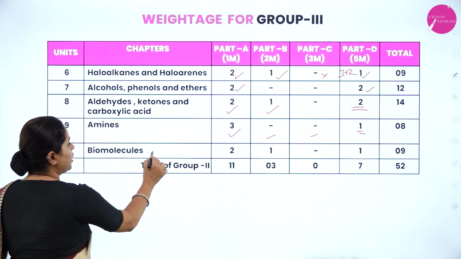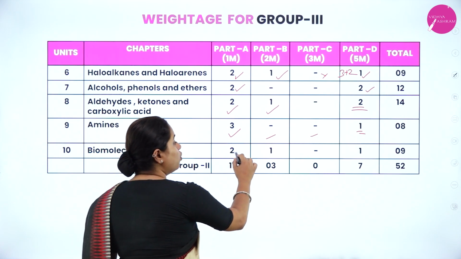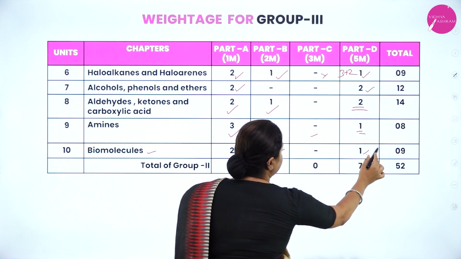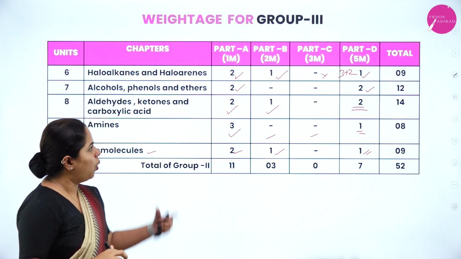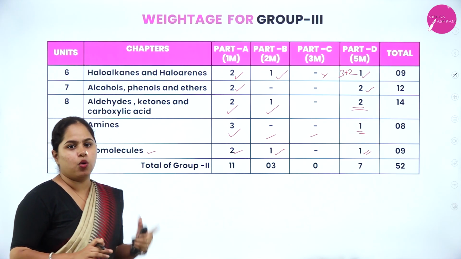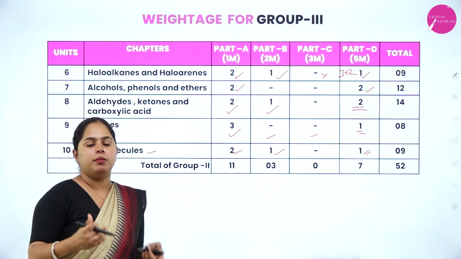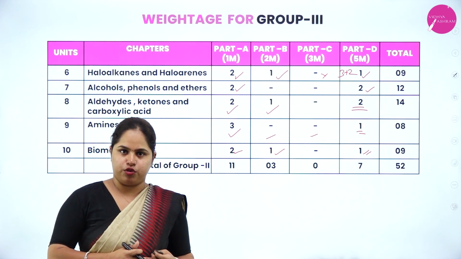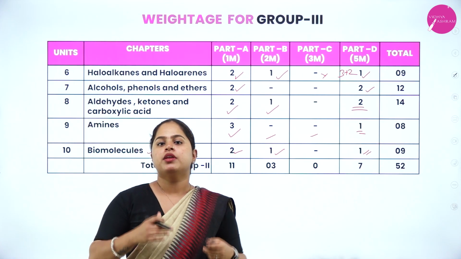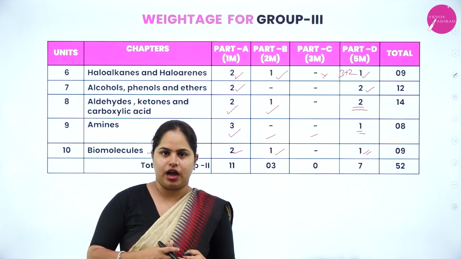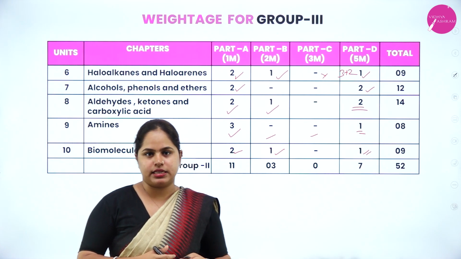Now, last one is biomolecules, wherein you have 1-mark questions, no 3 marks, and directly one 5-mark question. So, all of this together, you will get 70 marks. So, chapter wise, I hope it is clear how many 1-mark, 2-mark, 3-mark and 5-mark questions you will be having. That is regarding the complete structure of the theoretical syllabus for your second PUC examination.